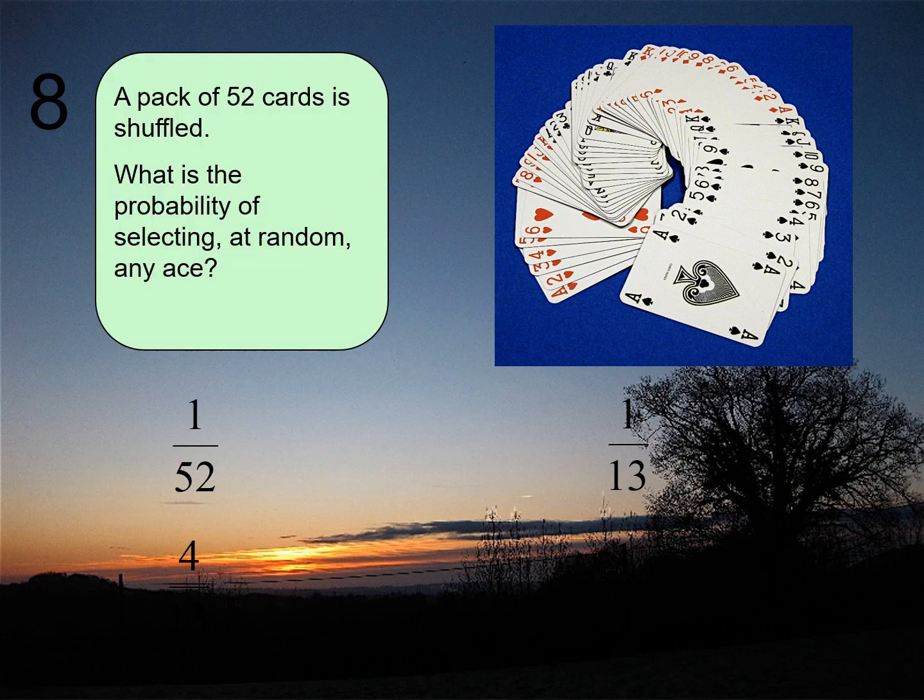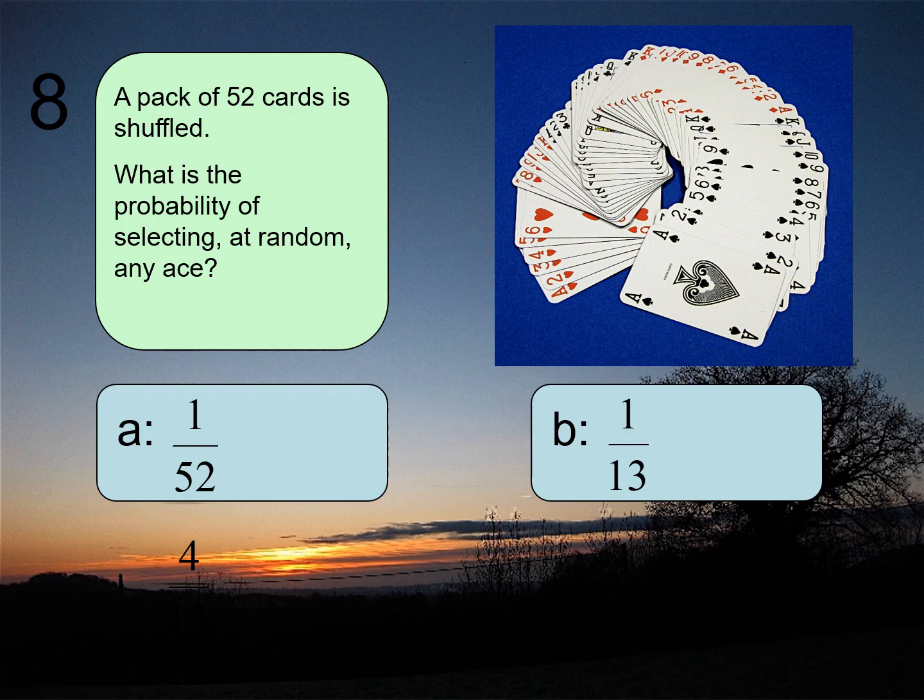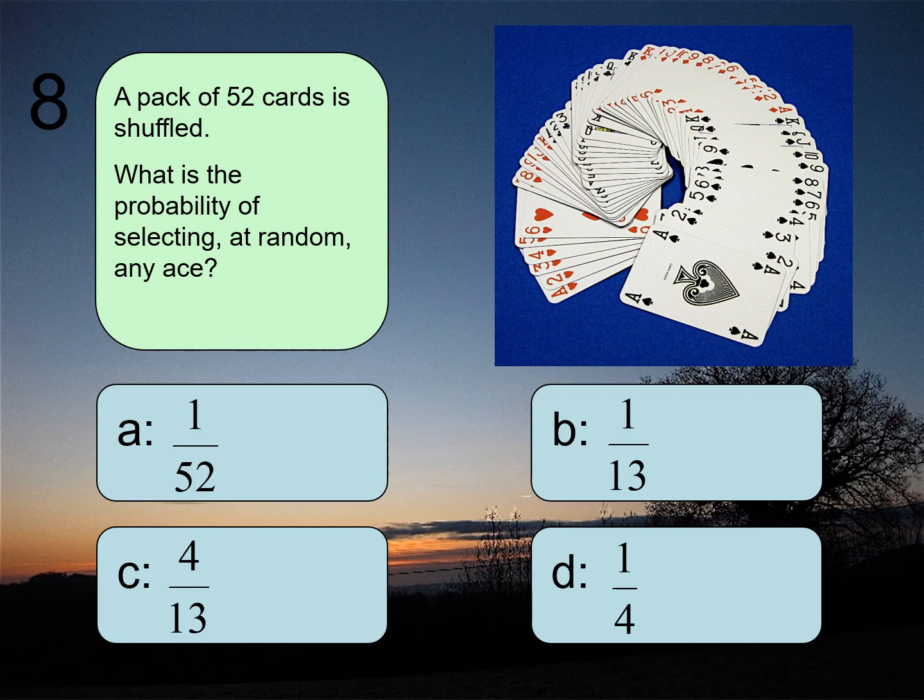Because you have clubs, hearts, diamonds, and obviously spades. So what's the probability of selecting at random any ace? Okay, so any ace, so there's 1, 2, 3, 4. Hang on a second, sorry. 1, 2, 3, 4, 5, 6, 7, 8, 9, 10, 11, 12, 13. So it's going to be 13 out of 52. I can simplify that by dividing top and bottom by 13, so I get 1/4. So the answer is option D, 1/4.